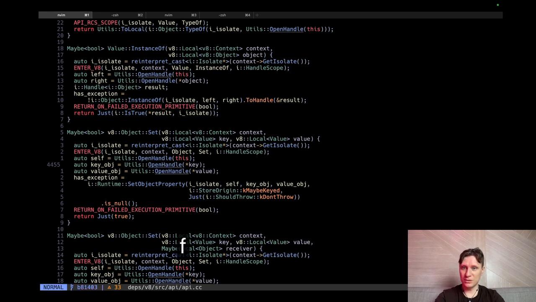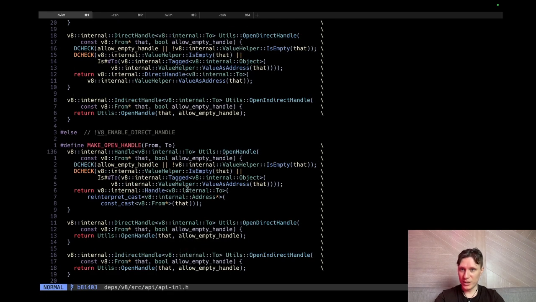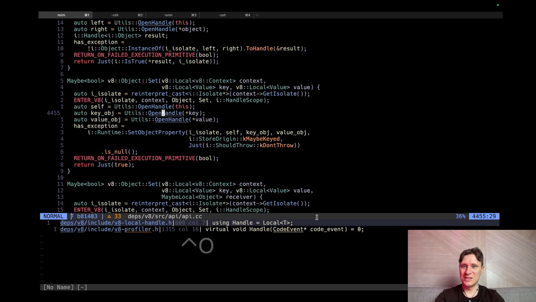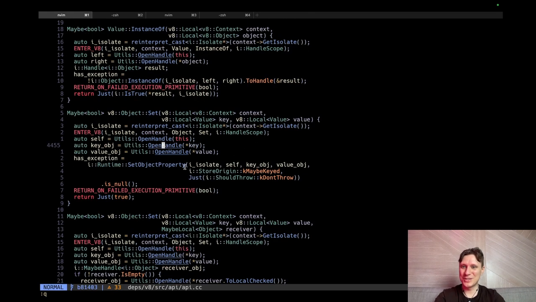What is open handle? Open handle in V8 is some form of macro. Some checks handle. What is handle? Handle is just a local variable for historical reasons.